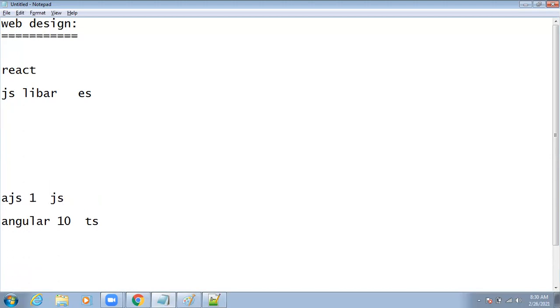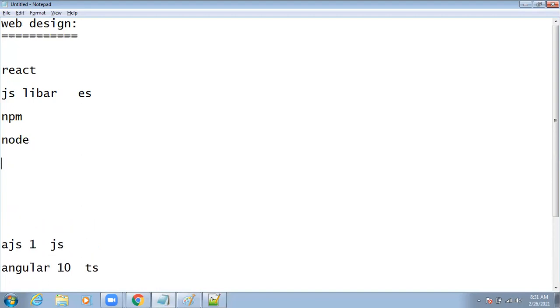Whenever you are developing a React application, compulsorily we have to use npm, node package manager. So for this we have to do some node setup also: how we are going to download the node things, and what the folder structure is. And here we have JSX. What is meant by JSX? Actually, in JavaScript we are unable to write HTML code. With the help of React, in JavaScript also, we can directly write HTML code, that is called JSX, JavaScript extension. With the help of JSX concepts, we can write entire HTML code in JavaScript.